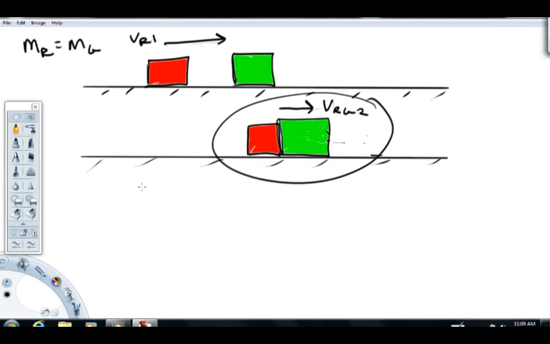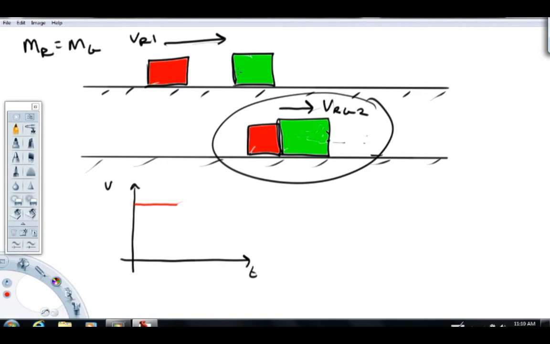And if we were to draw a velocity graph now, I'm going to do this color-coded, and put them both on the same graph. The velocity of the red mass starts out, as time goes on, at VR1, whatever that is, some value. Then there's a short time frame where it's hitting the green mass.